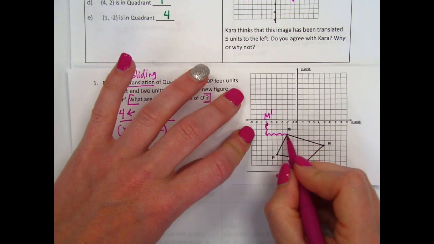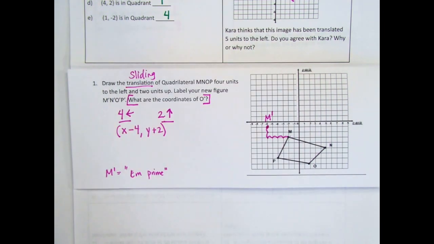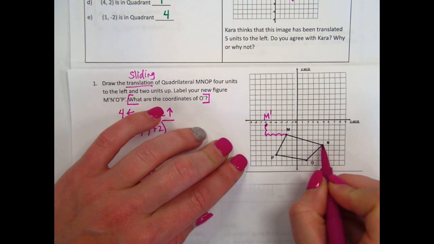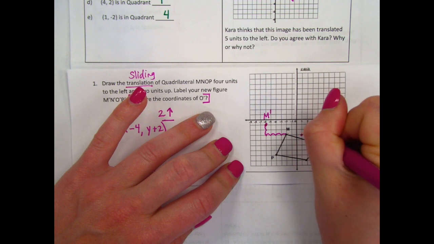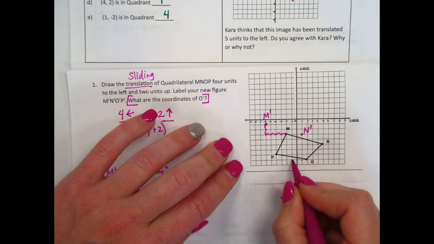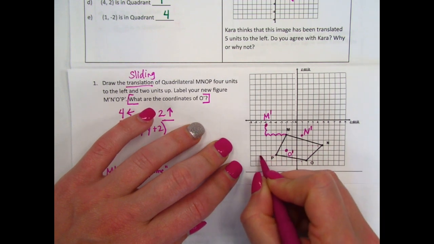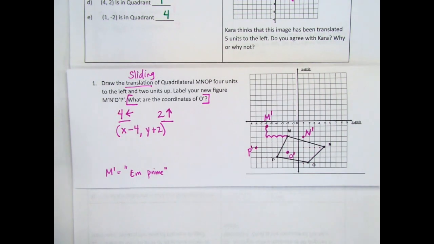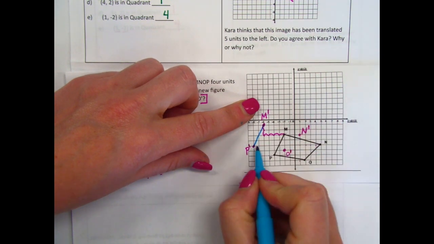And I'm going to put M prime. This is M. It got moved over and up, and it's now M prime. I'm going to label every single time I move a point so that I don't finish and then forget which point is which. N goes over 4 and up 2. N prime. O, 1, 2, 3, 4, 1, 2. O prime. P, 1, 2, 3, 4, 1, 2. P prime.